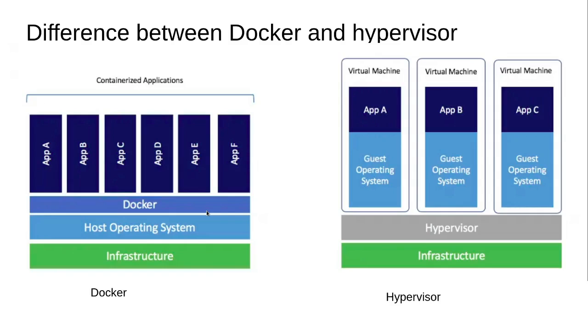If we see the hypervisor side, for a particular application they will need a different set of RAM and cores. So the hardware utilization will be much more as compared to Docker. Hence, we have moved on to Docker, but there are many firms that still use a hypervisor. So they have their own benefit.